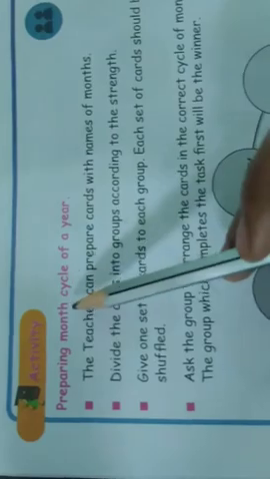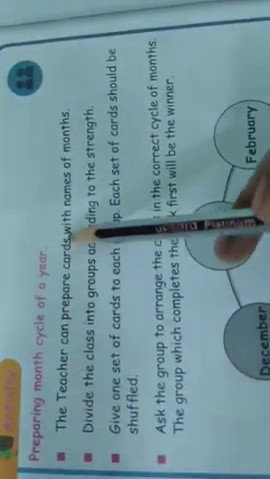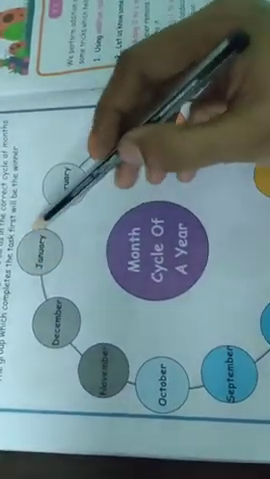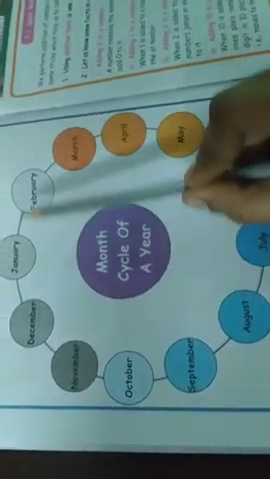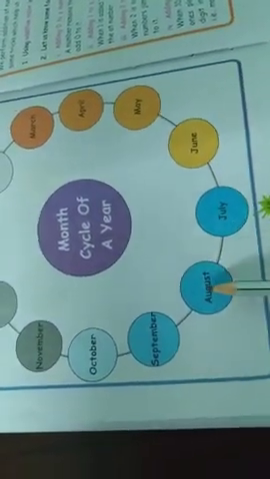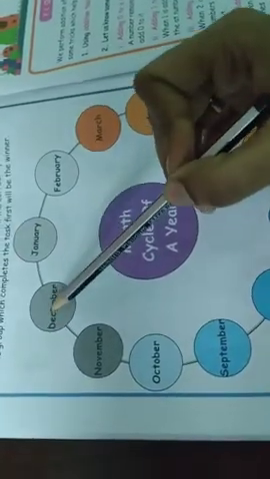Activity. Preparing the month cycle of the year. Here they are giving the days, so you yourself form the months. The teacher can prepare cards with the name of the month. First you take the cards like this. The month cycle: January, February, March, April, May, June, July, August, September, October, November, December. This also forms a cycle. After December, then January, the new year begins, isn't it? So this is also an example of a cycle.